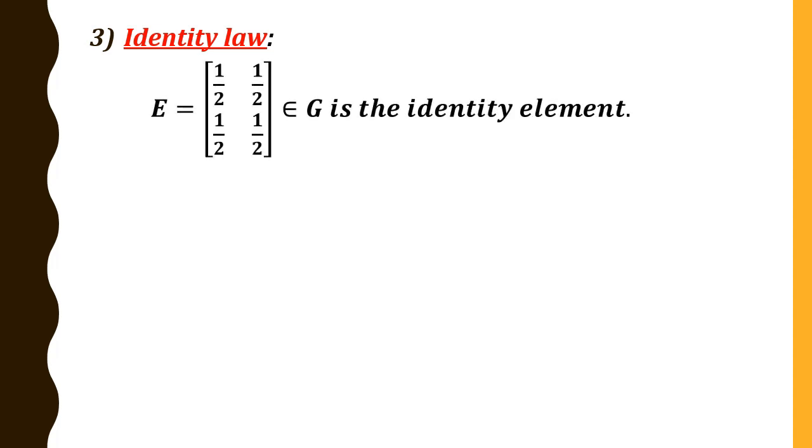Therefore we shall represent that by E is equal to 1 by 2, 1 by 2, 1 by 2, 1 by 2. We are not writing I because I denotes the identity matrix, that is 1, 0, 0, 1. E belongs to G and is the identity element. Why are we saying this is the identity element? Because any matrix with this matrix, I get the same matrix, and this is true for all A belongs to G. Therefore we got the identity element. Therefore identity law is satisfied.